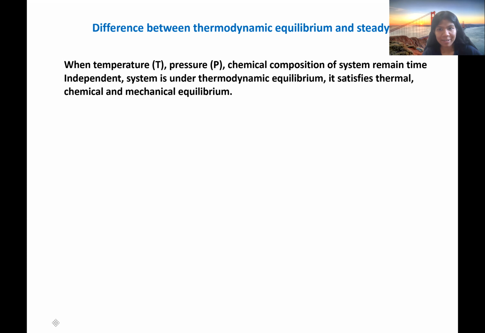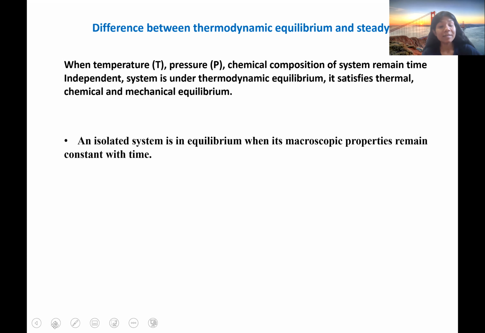So if the state variables of a system are time independent, the system is under thermodynamic equilibrium. But in case of an isolated system, whenever there is no exchange of mass and energy between the system and the surroundings, the isolated system is in equilibrium whenever its macroscopic properties remain time invariant.